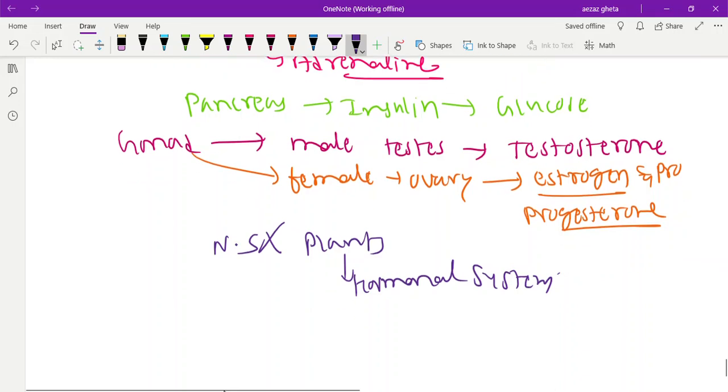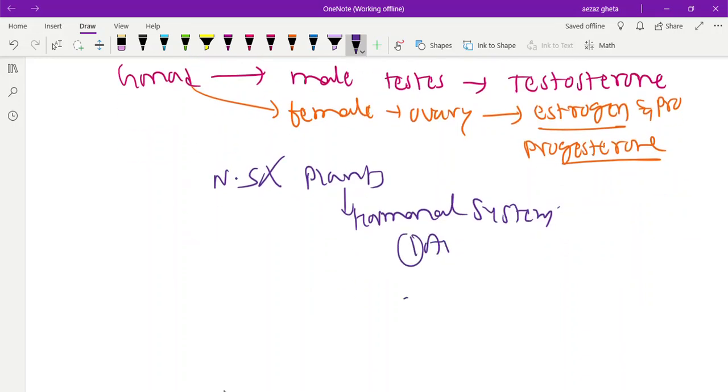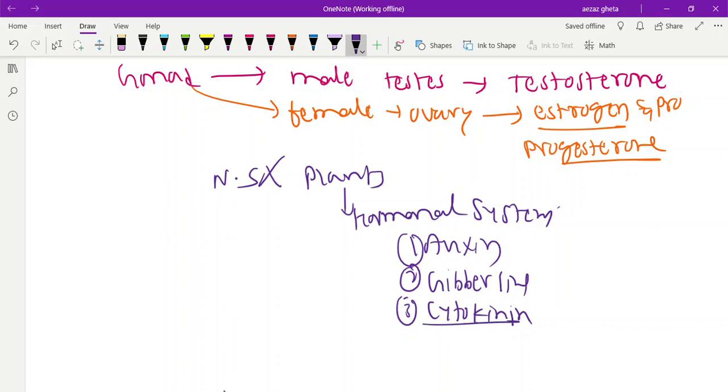Let's see the names. There is auxins, gibberellins, cytokinin. Cyto means cell, kinin means cell division.